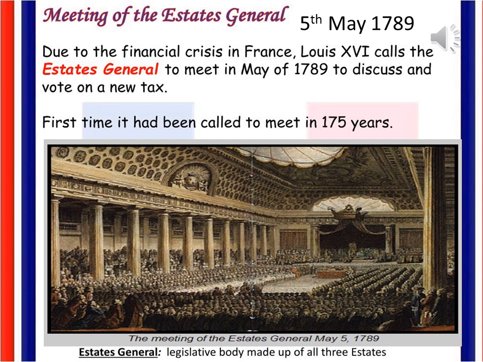A series of events began with the meeting of the Estates General on 5th May 1789. Louis XVI called together an assembly of the Estates General at the Palace of Versailles to pass proposals for new taxes. The first and second estate sent 300 representatives each, who were seated in rows facing each other on two sides, while the 600 plus members of the third estate had to stand at the back.